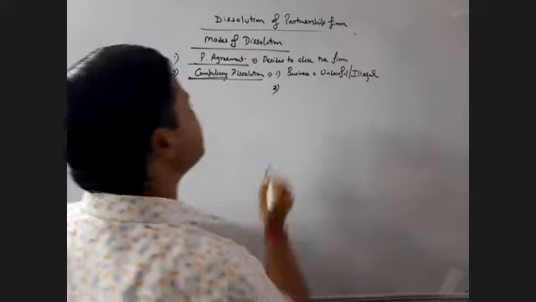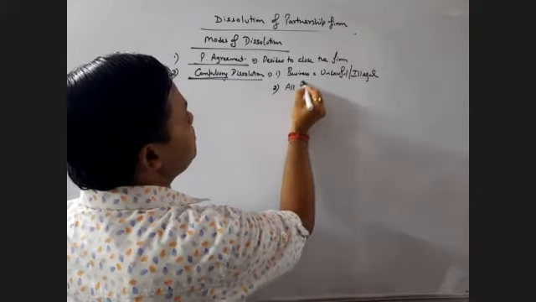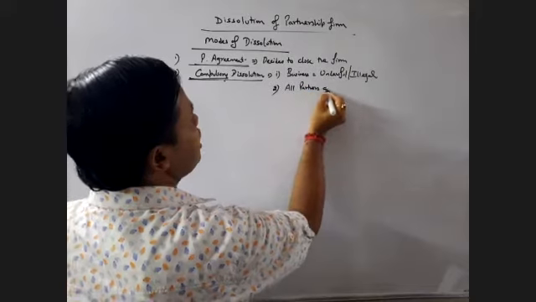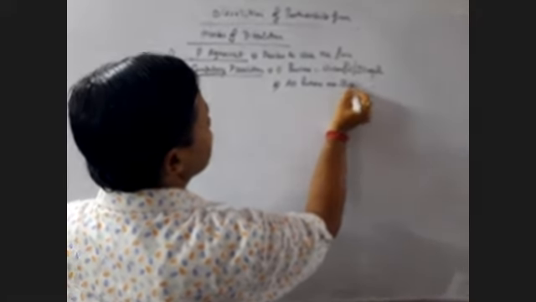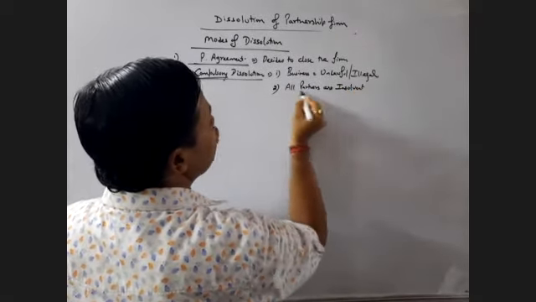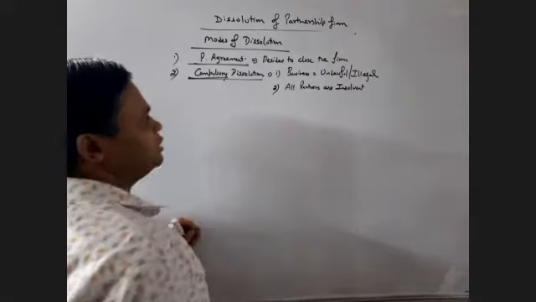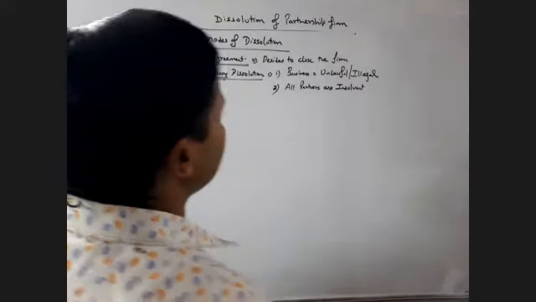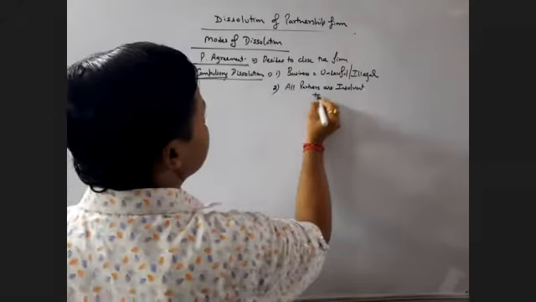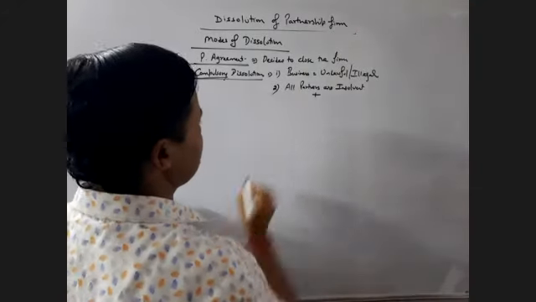What is the second case? When all the partners are insolvent, when the firm becomes insolvent, then the firm needs to be compulsorily dissolved. Plus, there is one more case, which is already covered in the second case.